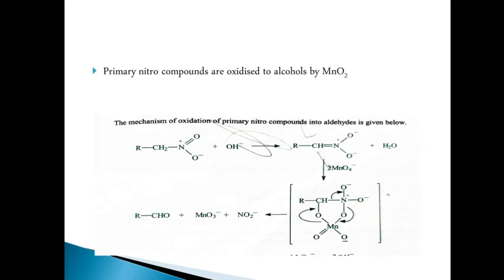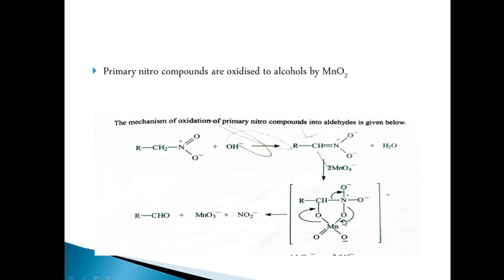This is the proposed mechanism: the nitro compound on reaction with water will form a cyanohydrin, and this cyanohydrin will react with the manganate ion, MnO4 minus, and it will form a cyclic state, because the pi electrons will interact with the O minus, that is, the oxygen here, and the nitrogen.